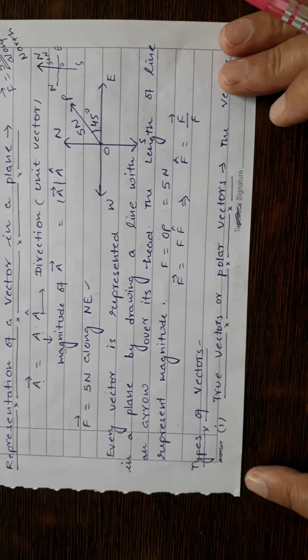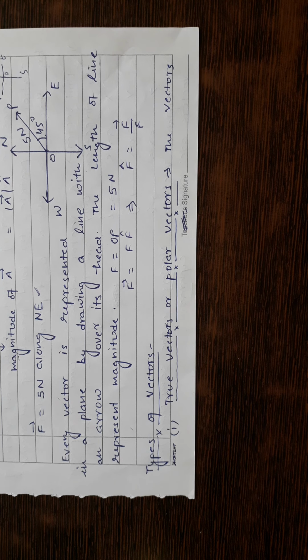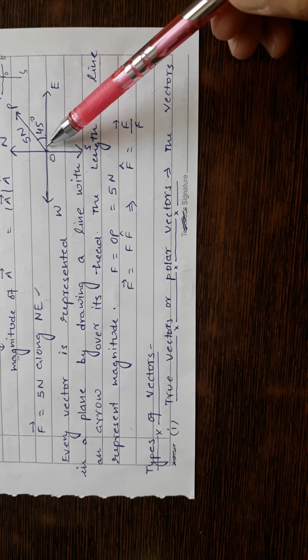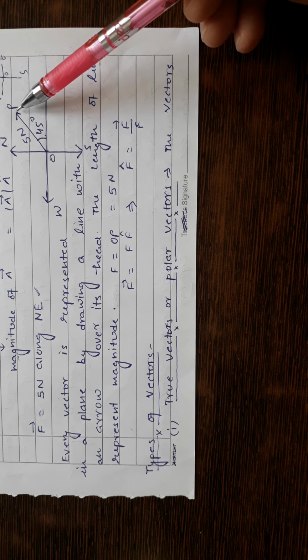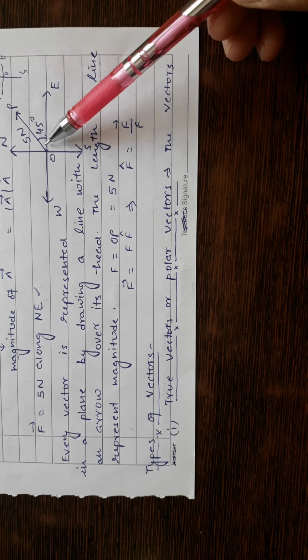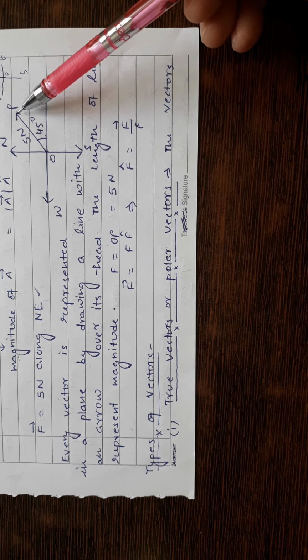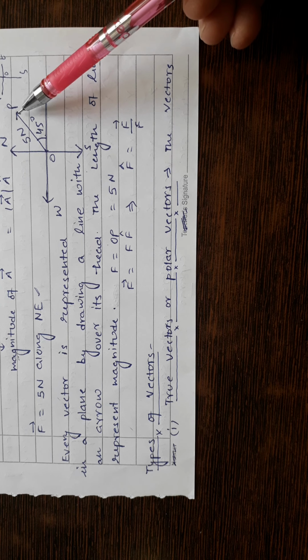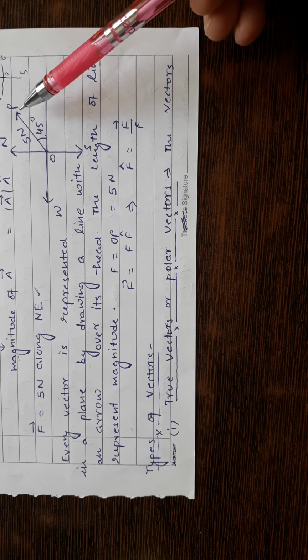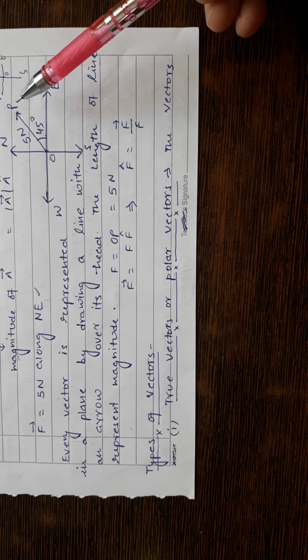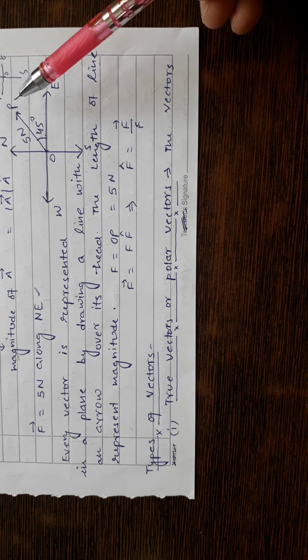So students, now you have understood very clearly how can we represent a vector. A vector quantity is represented in a plane by drawing a line, putting an arrow over its head. The length of line is representing the magnitude of vector quantity, and direction of arrow is representing the direction of vector quantity. So students, it is very important, the definition of vector quantity and how do we represent vector in a two-dimensional plane.